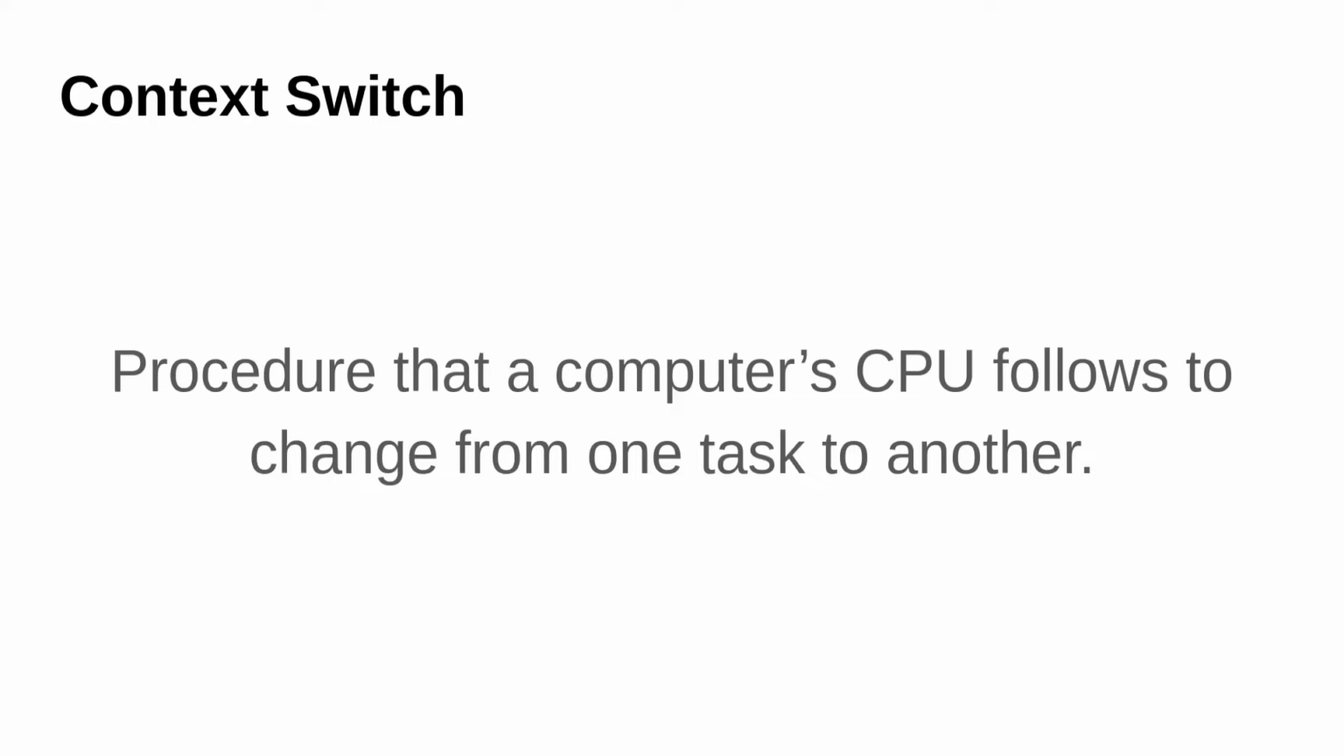So this context switching will be helpful in the case of preemptive scheduling, where we want to stop a process and start some other process in the meantime.